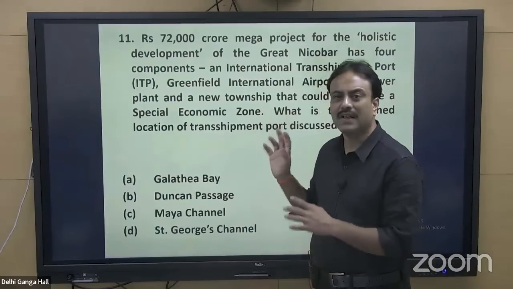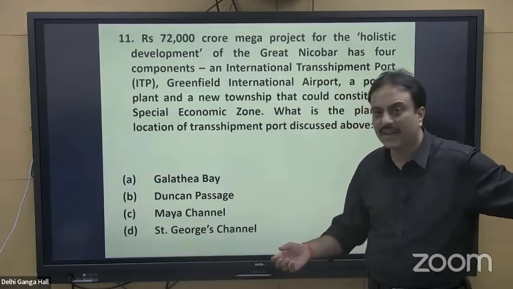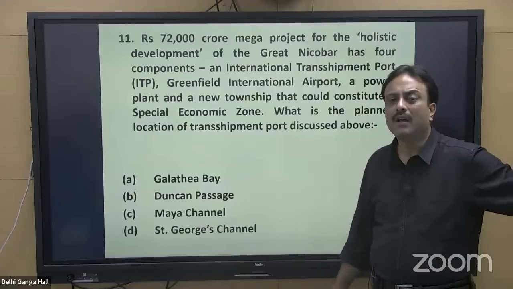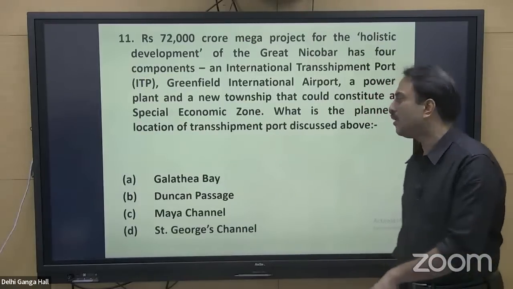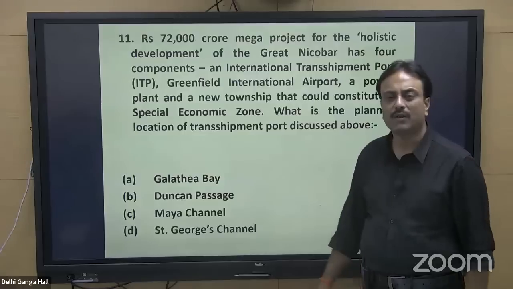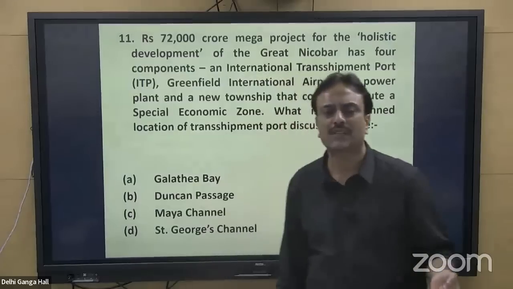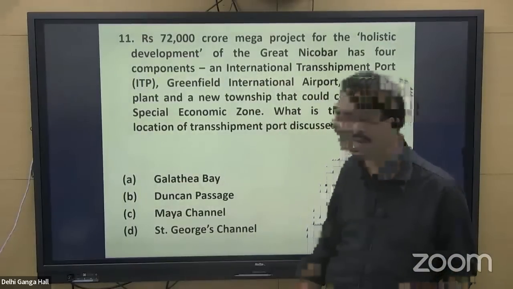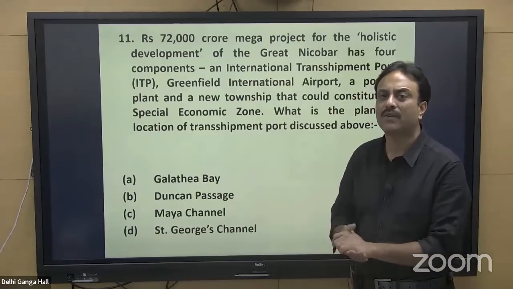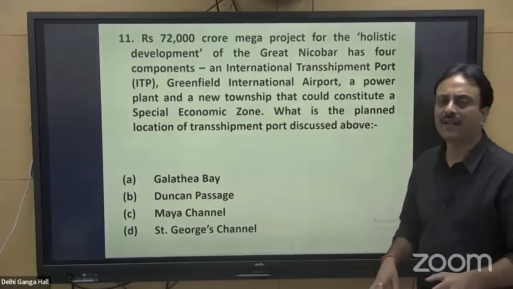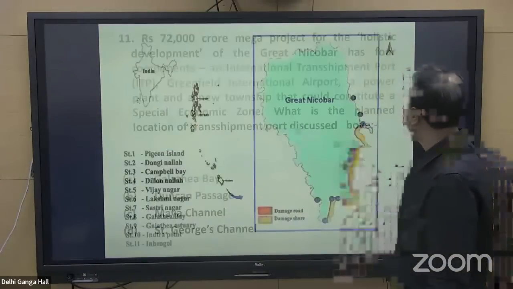On this region of Nicobar, there is a river called the Galathea River, where this river drains into the Indian Ocean. There the bay is called Galathea Bay. On this Galathea Bay, this transshipment port is going to come up. And it was in the news because here there are a variety of turtles known as leatherback turtles. Leatherback turtles will be impacted. In fact, the entire marine biodiversity will be impacted, but the leatherback turtles are giant turtles. They will be impacted by this particular project, that is Galathea Bay.